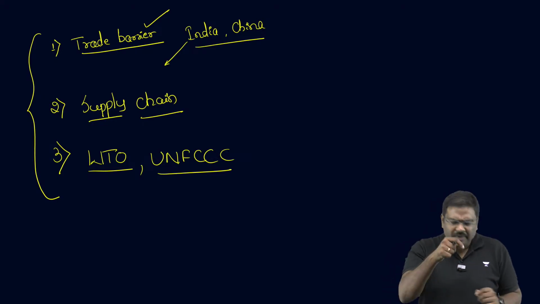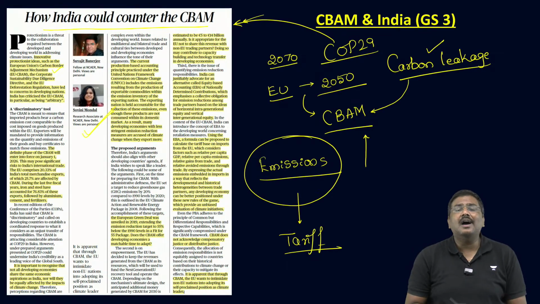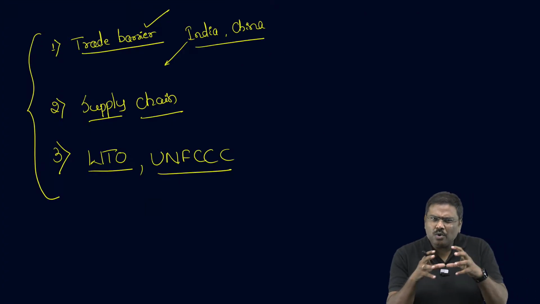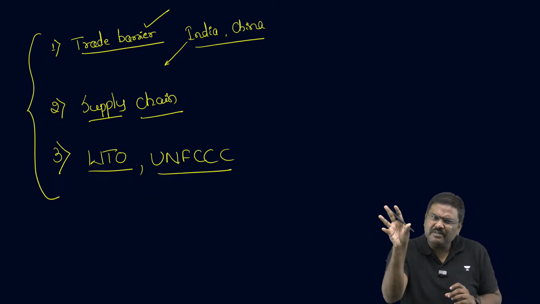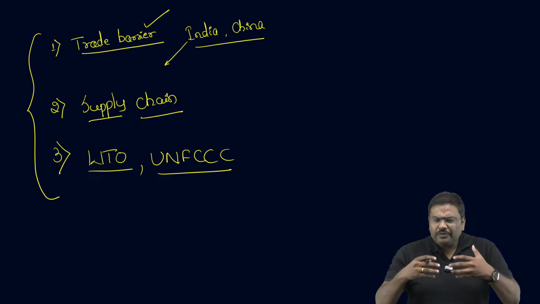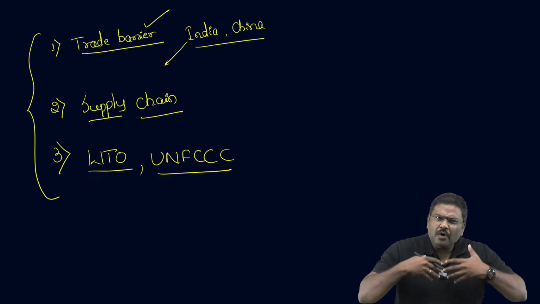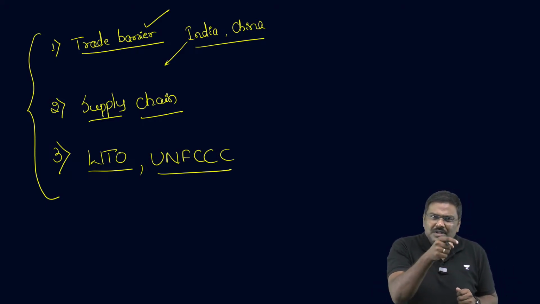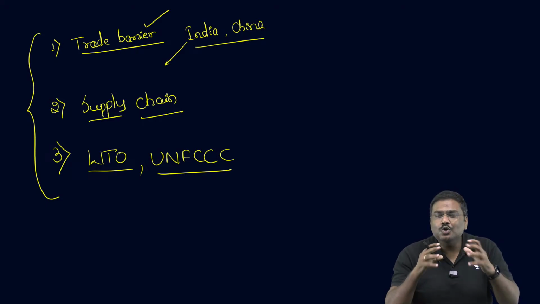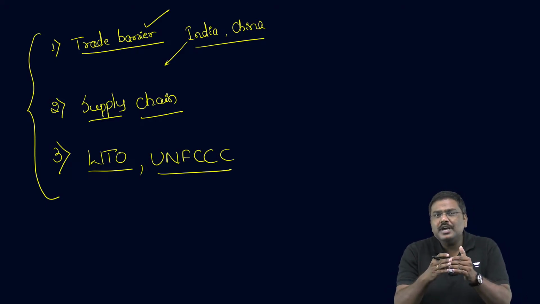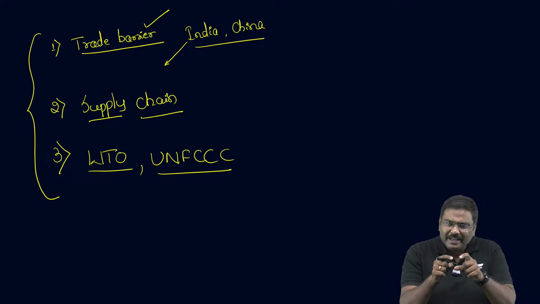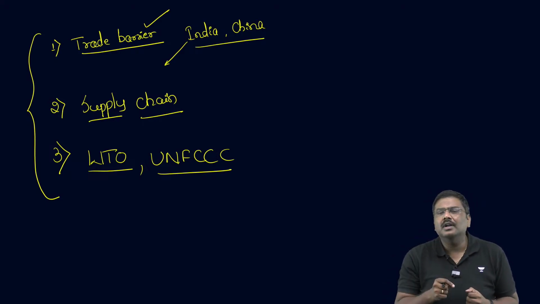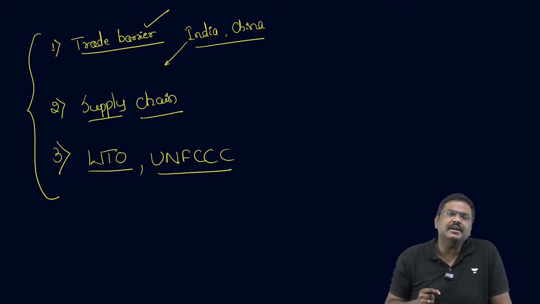Many experts, including these two who have written the article here, argue that India and China are trying to negotiate with a group of countries which are developed countries. And if India and China have to put forward their argument in a forceful way, which is acceptable, which is recognized by the European Union countries, they will have to change their strategy. There is a need to change the strategy now. What should be the strategy? What should be the way forward? And why should there be a change in the strategy?